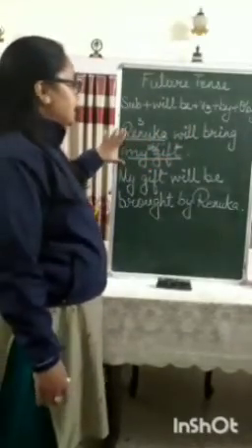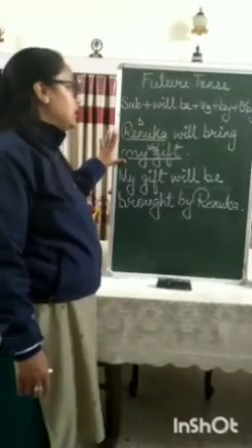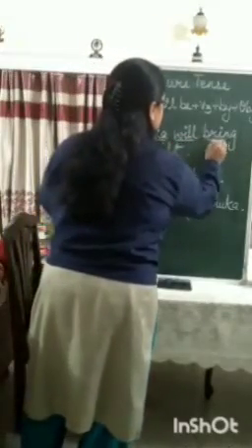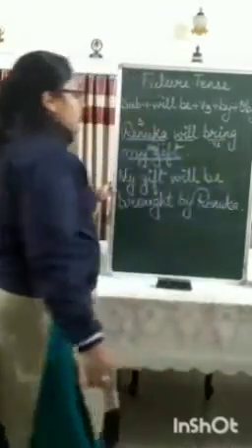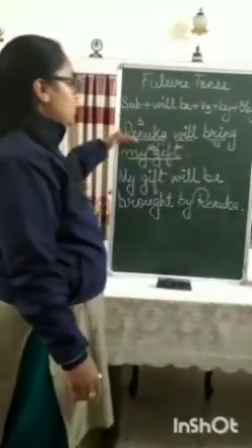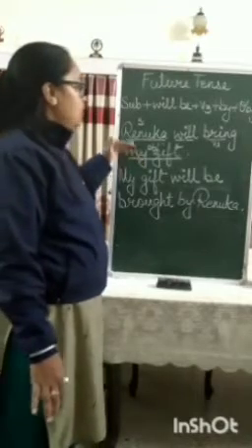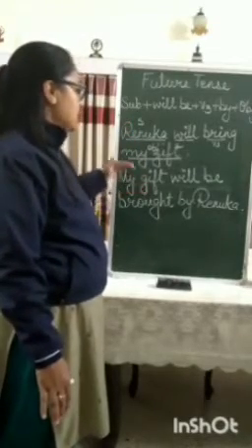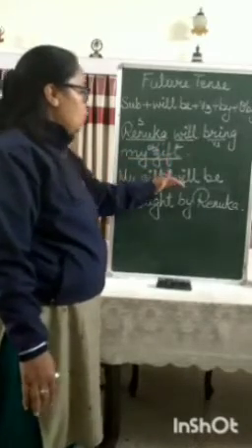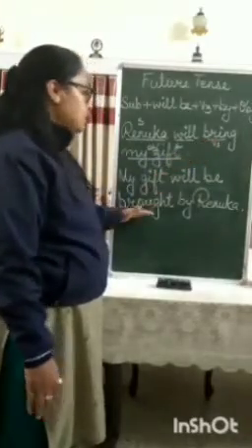Now this sentence is written in future tense. How will you recognize simple future tense? Because it is using will and bring, that is the V1 form, okay. So will is always used for future, okay. So Renuka is the subject and my gift is the object. So when you are writing it in passive voice, it will start with my gift. My gift will be, then the third form of bring, which is brought, by